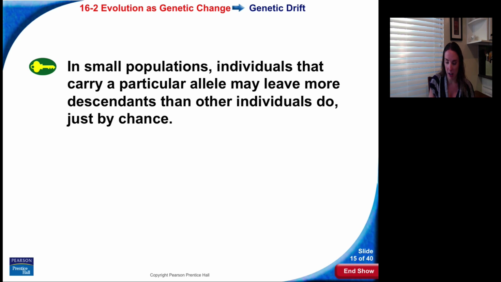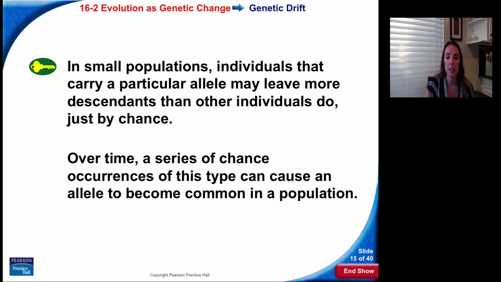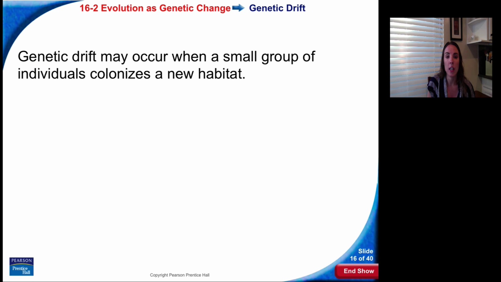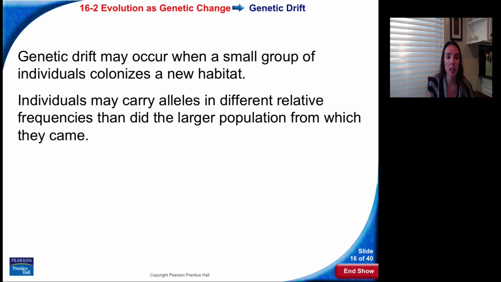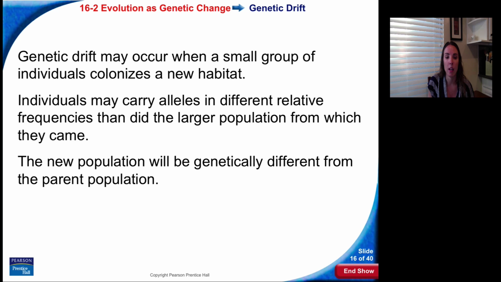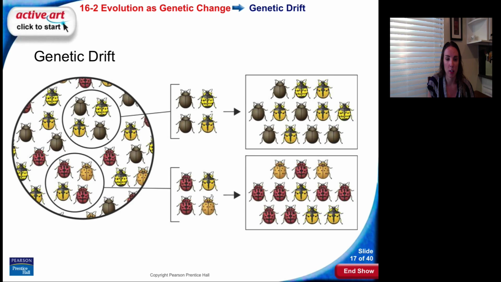It is not natural selection. So over time, a series of chance occurrences of this type can cause an allele to become common in a population. Genetic drift may occur when a small group of individuals, for example, colonizes a new habitat. Individuals may carry alleles in different relative frequencies than the larger population from which they came. The new population will be genetically different from the parent population.